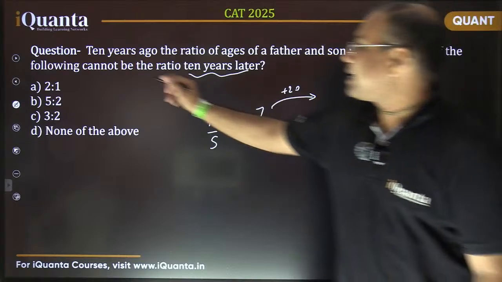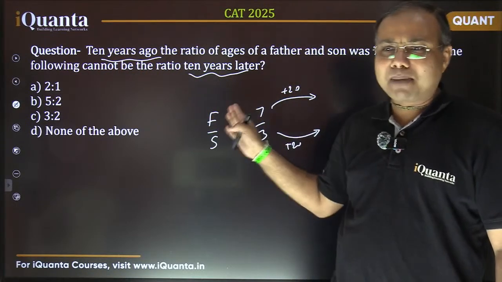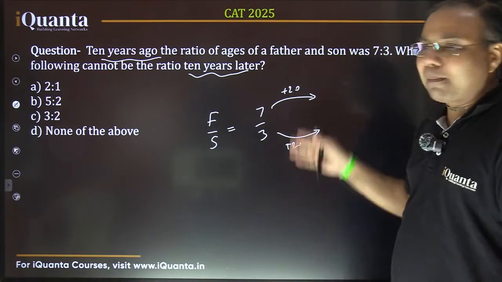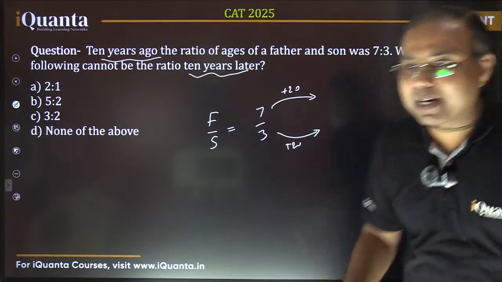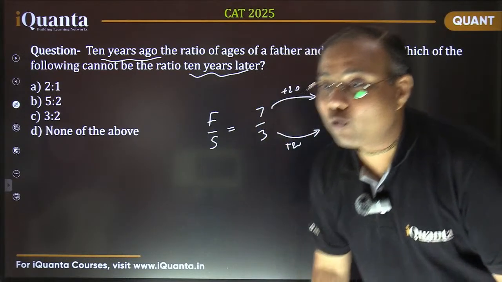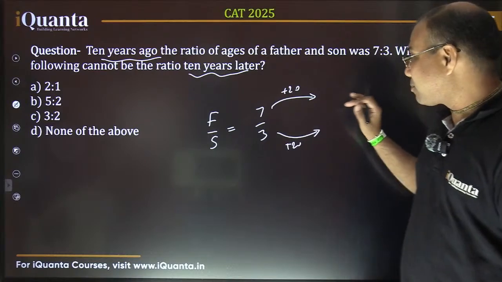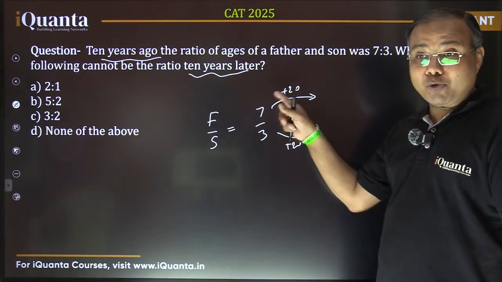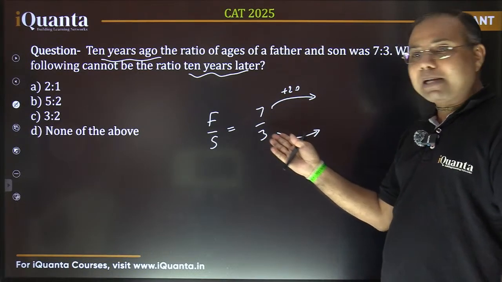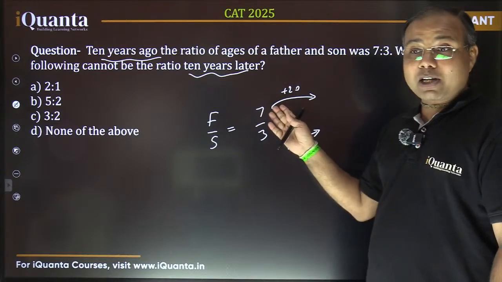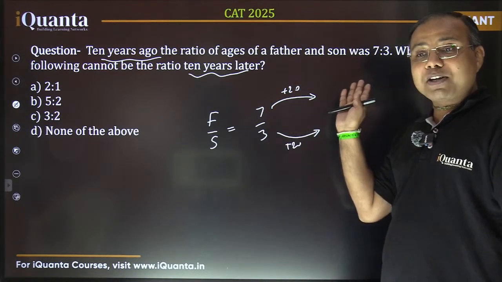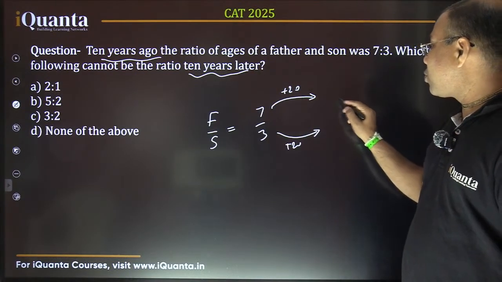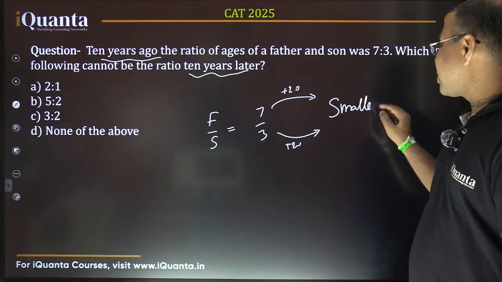Arey Samyak, this is 10 years ago, and we are talking about 10 years later, so it's 20. The point is that an equal number is being added, whether it is 10 or 20, that doesn't matter. Yes, the new fraction is going to be smaller. Why is it smaller? It would have stayed the same if both values were increased in the same proportion. This is a larger number, so we must have added more there, but we are adding a smaller value here in comparison. So certainly the new fraction is going to be smaller.